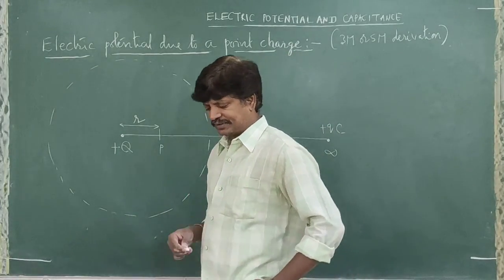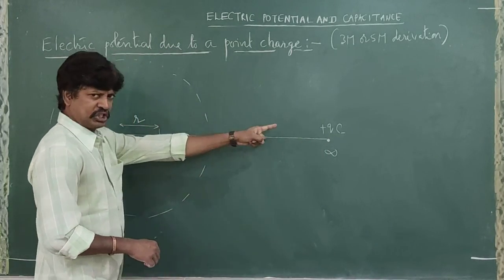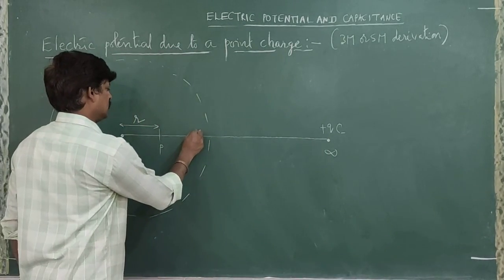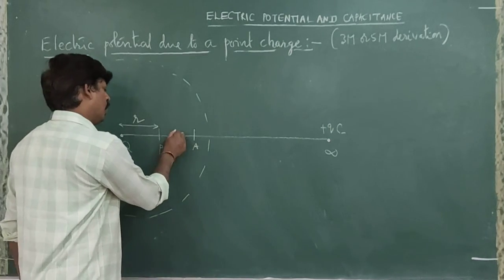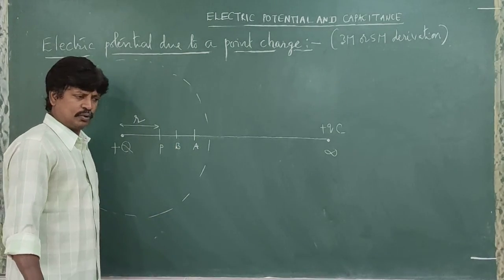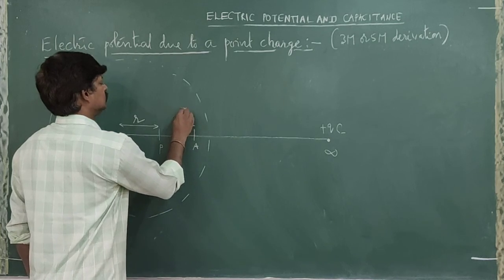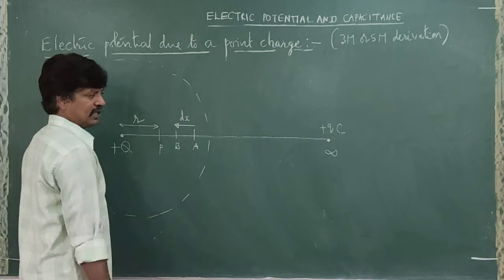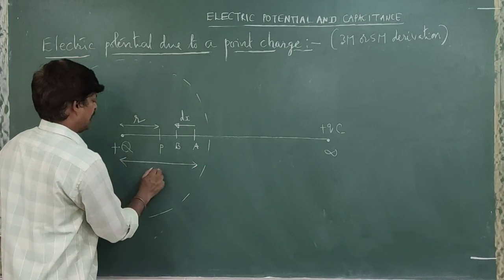Right? So let us imagine this way. Let's say initially we are bringing that charge to point A. Right? And you want to move the charge from A to B. You want to move the charge from where to where? A to B. Let's say A to B is a small distance dx, and A is at a distance x.